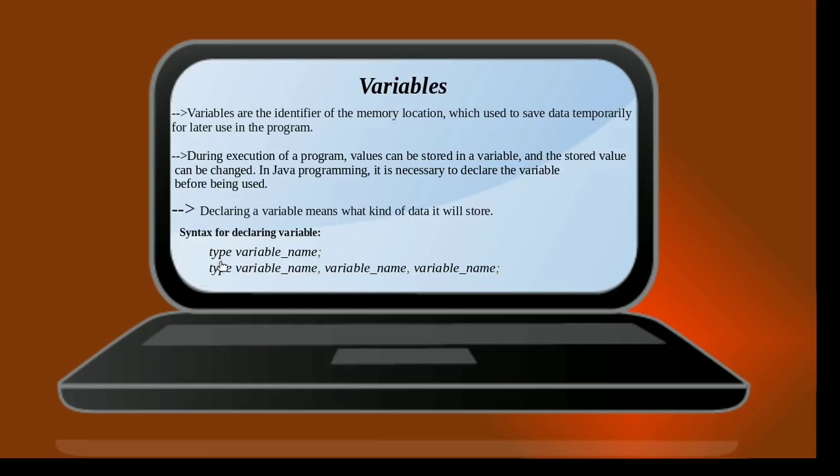All you need to do is define a data type followed by the variable name for variable 1. Then what we need is a comma, then the name of variable 2, again followed by a comma, then the name of variable 3, followed by a semicolon.